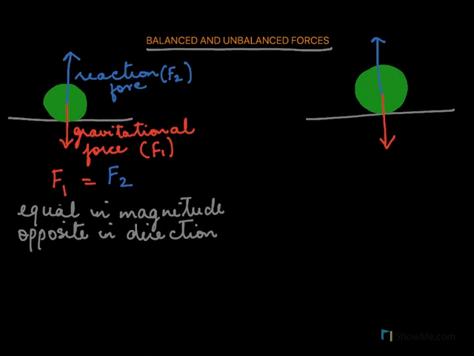However, to the same ball which is resting now, you apply a force in this direction, and then you find the body moving. Because this force, we call it now F3, becomes an unbalanced force. F1 and F2, being balanced forces, are unable to move the body, but F3 being unbalanced, it begins to move the body, and the body will start moving in the direction of F3. So we can say that unbalanced forces bring about motion, but balanced forces do not bring about motion.